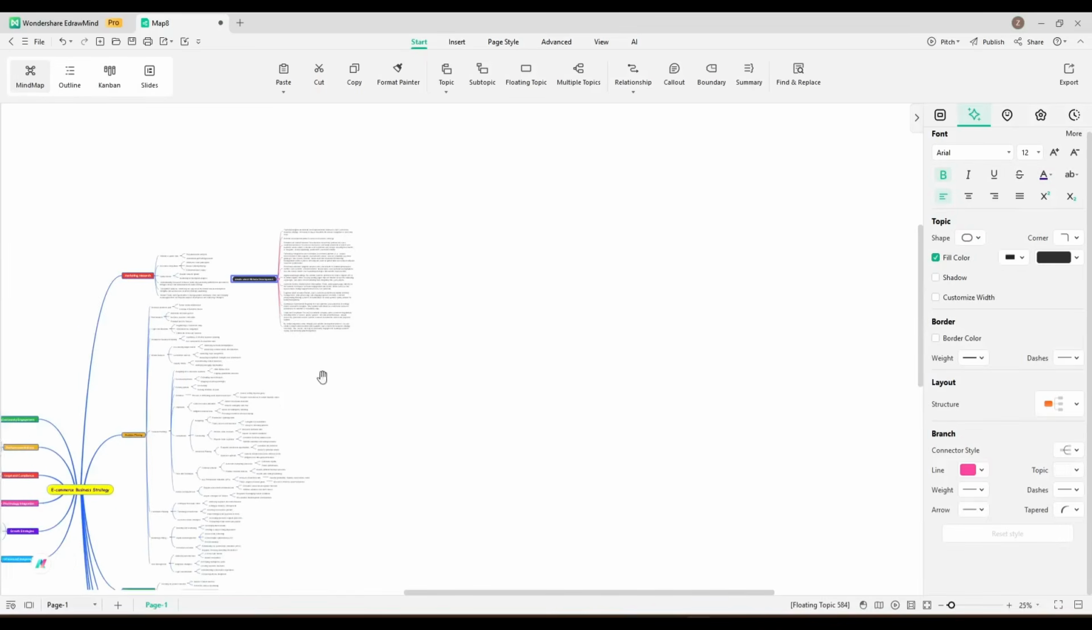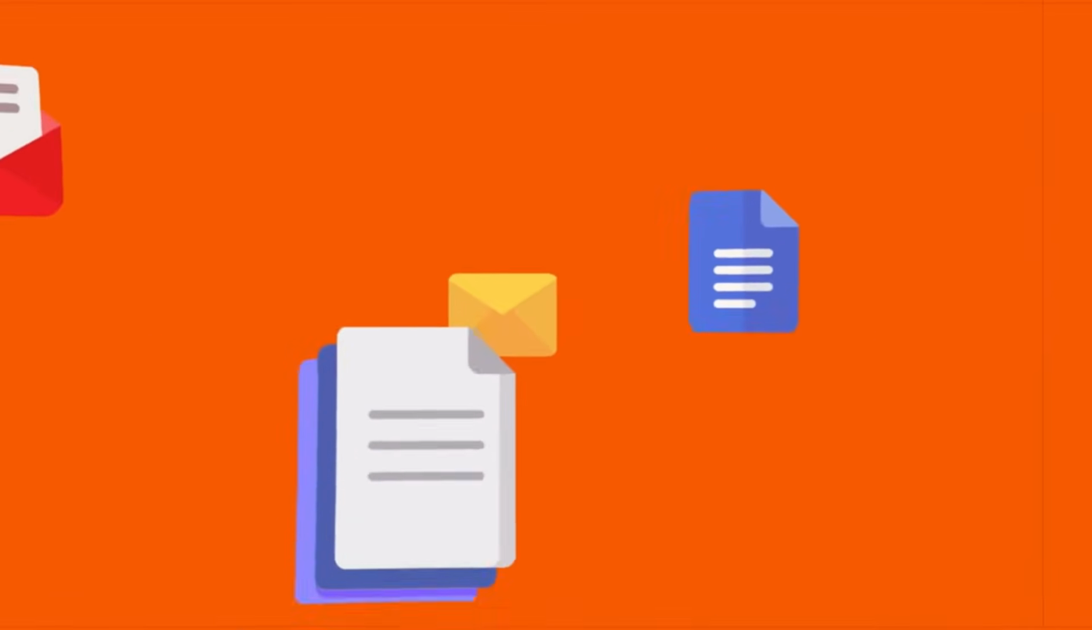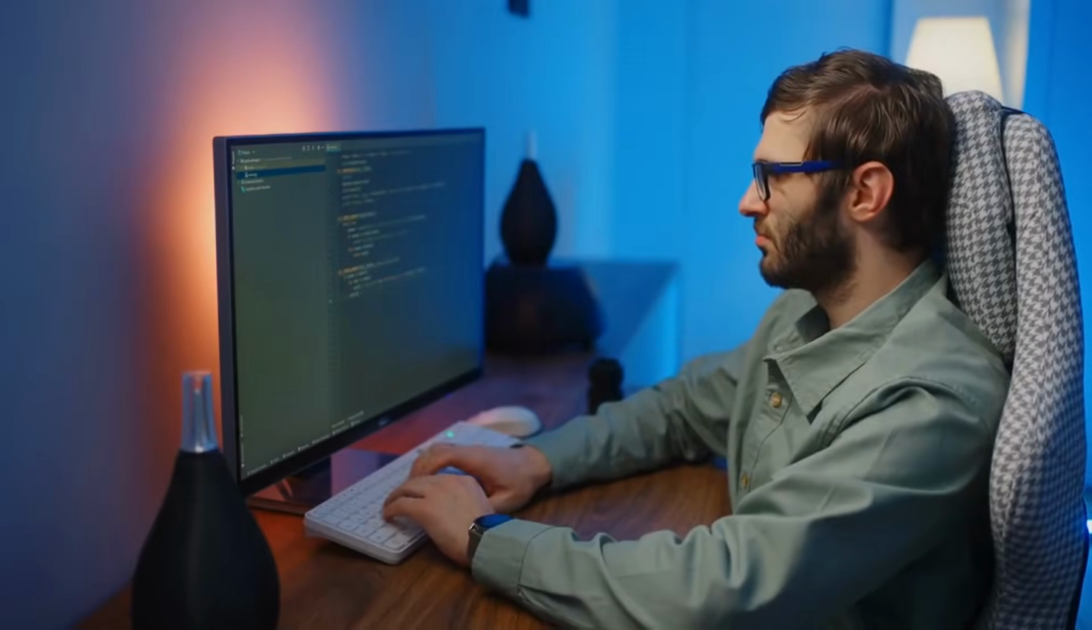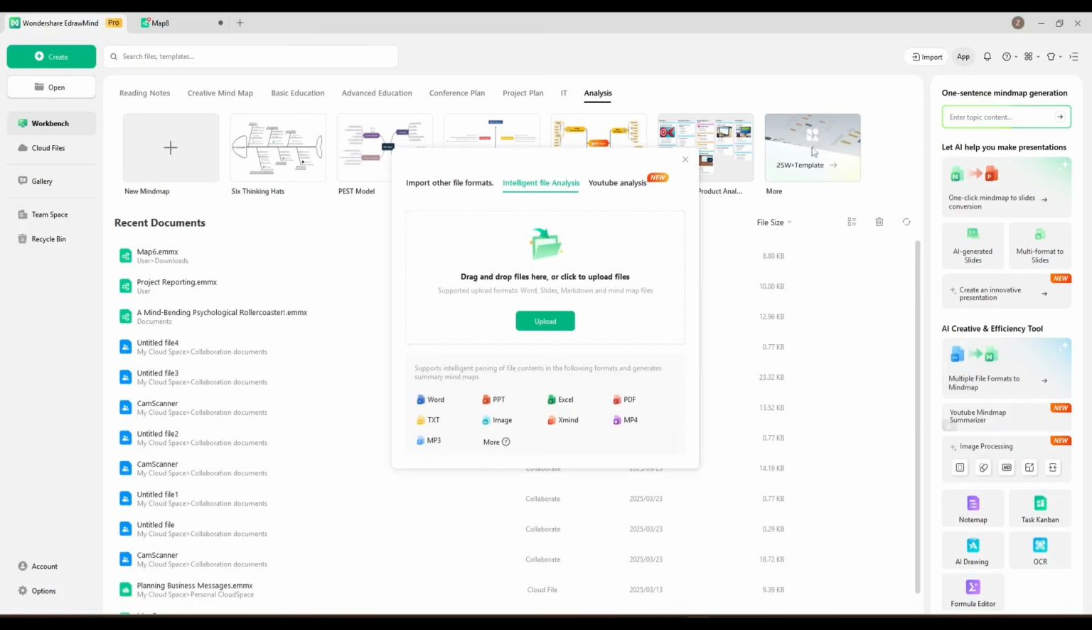Okay, now imagine you have some data in another format and you want to generate a mind map from it. You can do it. For example, I have a DOC file where I wrote about how AI tools work. Now I want to convert it into a mind map. To do so, I can use the multiple file format to mind map tool from the homepage. After selecting the tool, just upload the file.